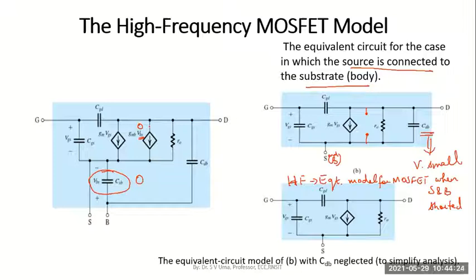And due to minority carrier flow in the reverse biased source to body junction, we have to include an additional current source. The left side, what I have shown, is the high frequency model. But if source and body terminal are shorted in some applications, it easily reduces to this model, what I have written in the bottom. Two additional capacitances when compared to the low frequency model.